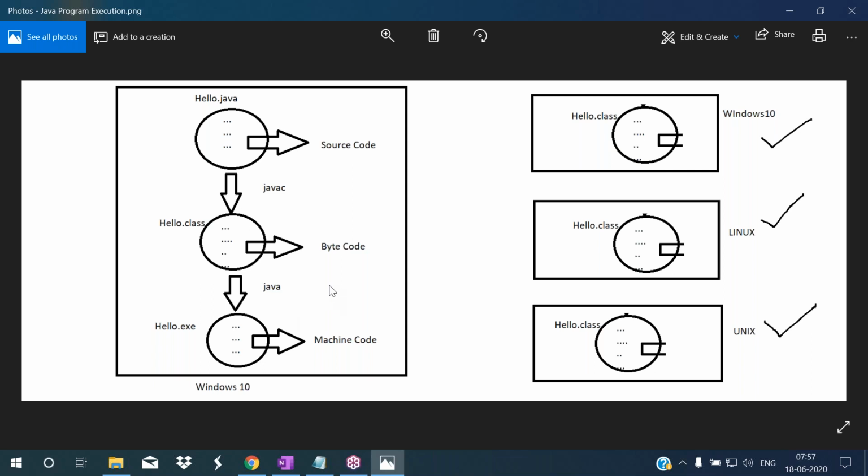Once again, I'm repeating. Listen carefully here. Here I'm typing the Java program. This code is called source code. I am storing this code in one particular file. I am giving the file name as hello. The extension is .java. Now this program is in a high level language. I want to compile this one, so to compile this, we are using the javac command. When we use the javac command, the source code will be translated into bytecode. This bytecode is the intermediate code which can be understood by the JVM.